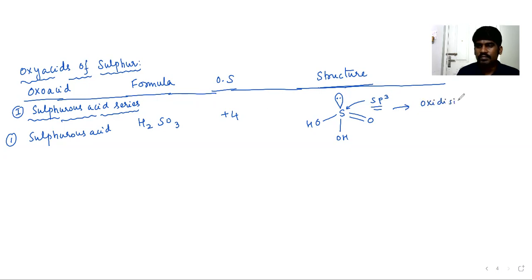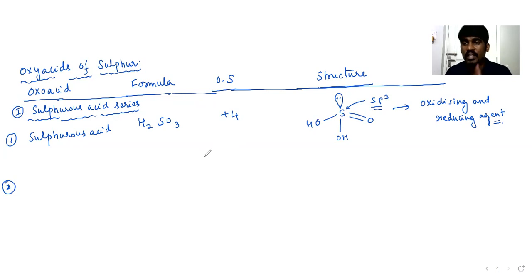So you can say that H2SO3 can act as an oxidizing and reducing agent, because its oxidation number is plus 4, which can change to plus 6 as well as to lower oxidation numbers. That's the reason. So it is sulfurous acid, formula H2SO3, oxidation state +4.